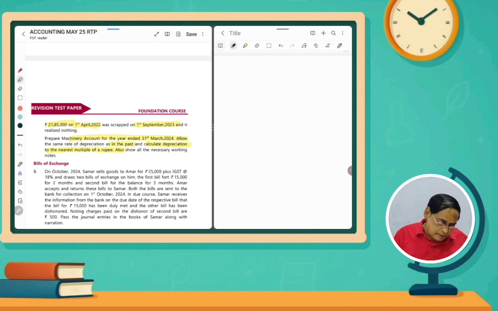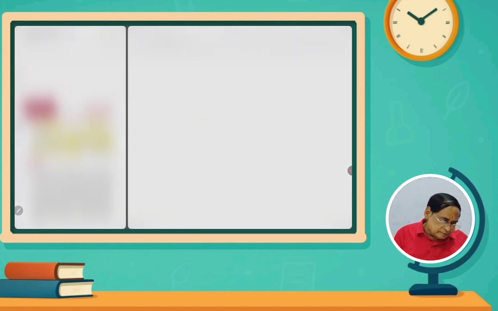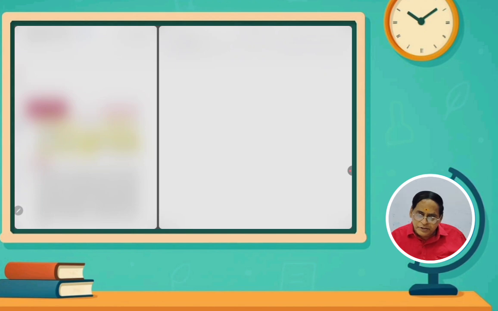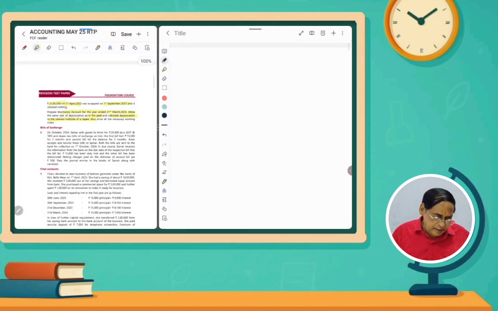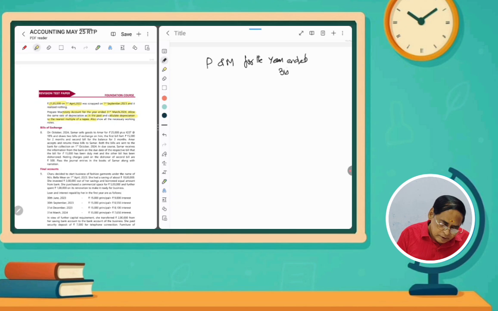First we have to prepare the machinery account, plant and machinery, for the year ended 31st March 2024.